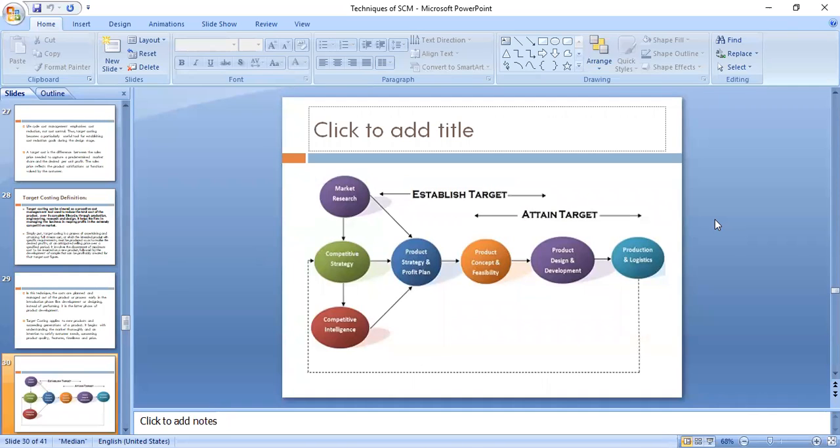Take an example: you want to use a particular type of material for a particular thing, correct? Then obviously while designing, say you're designing the engine for your car, you will be looking at what kind of material I will use there, how much material I will require, how much the conversion cost will be, right?